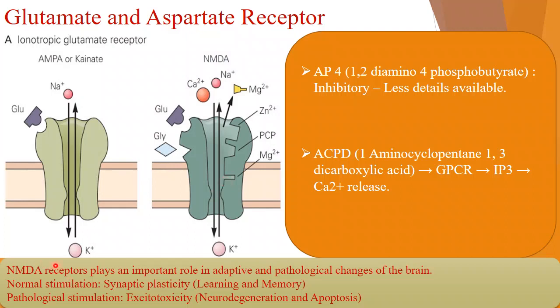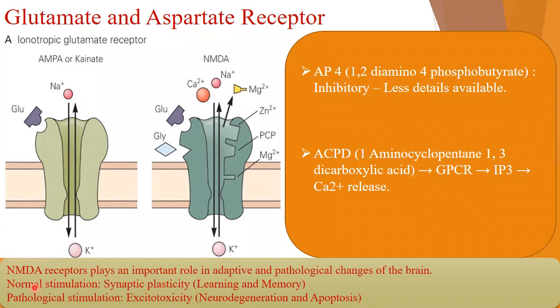So these NMDA receptors play an important role in adaptive and pathological changes in the brain. If there is a normal stimulation, synaptic plasticity would occur. What is synaptic plasticity? I told you a few minutes before. It helps in learning and memory. If you learn many things, if you are sharpening your memories, then more and more synapses will be produced, receptors will be produced, and the activity and functionality will be increased.